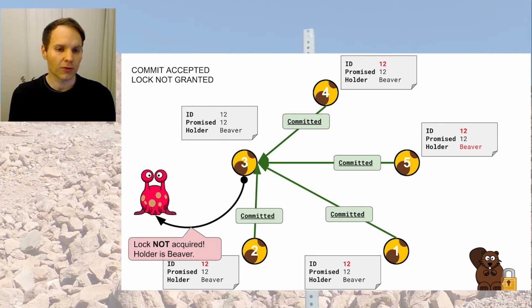And then instance number 3 gets back to Alien and lets Alien know, unfortunately, you have not acquired the lock, the holder is Beaver. And Alien, like any good application, does not rely on having the lock and hopefully does not mess with global consistency in a database or whatever Alien wanted to have the lock for.